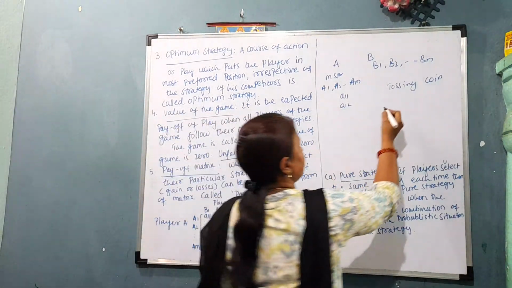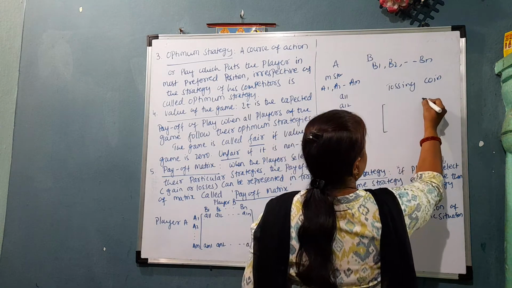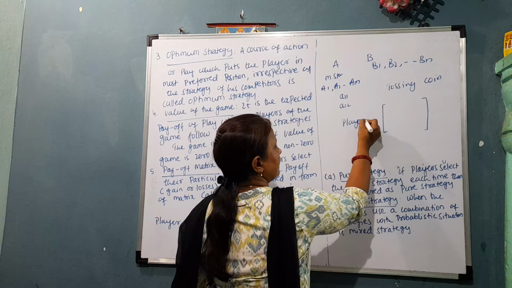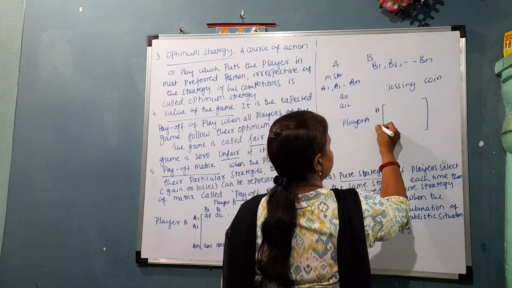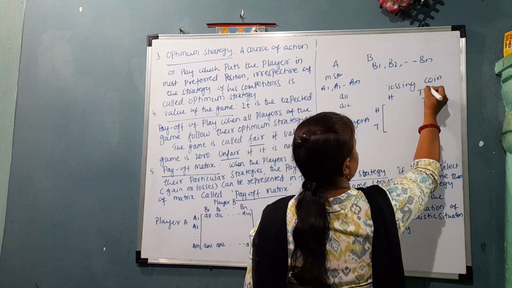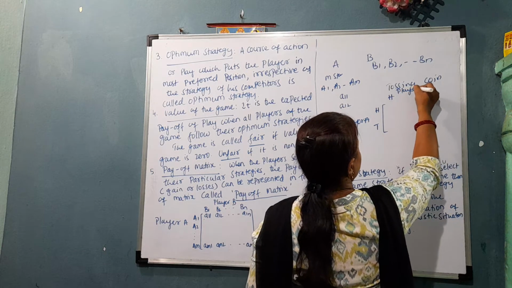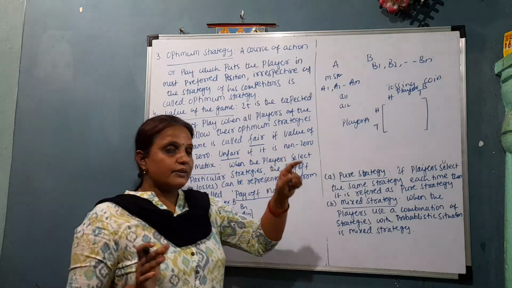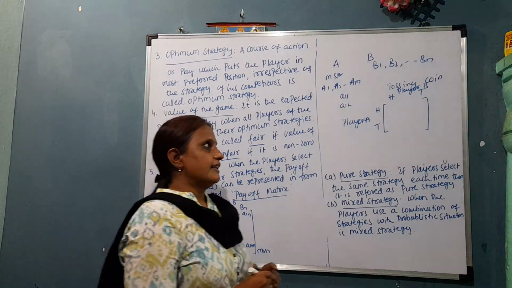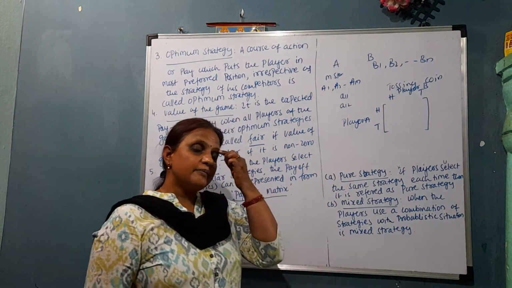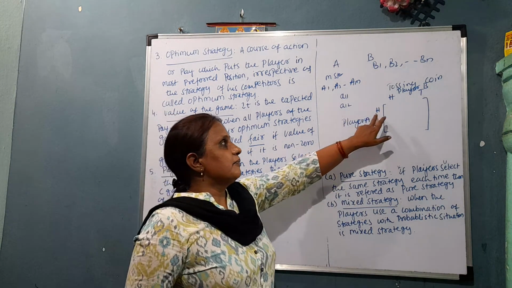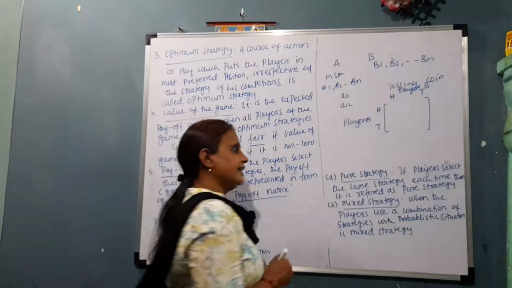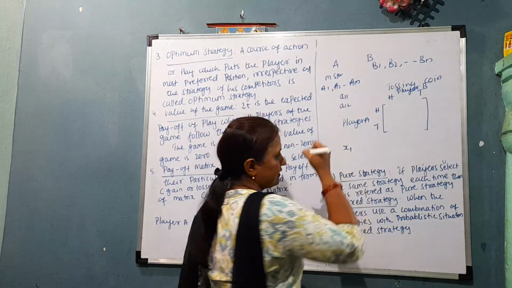So player A has head, tail, and player B will also have the same. Here two coins are tossed, and the rule of the game is such that when both heads appear, player A will get some rupees, say X1 rupees.